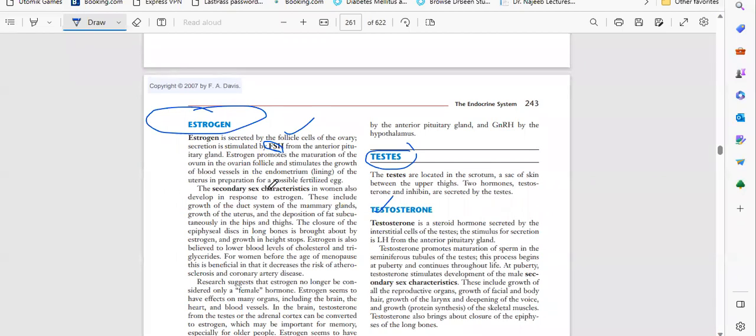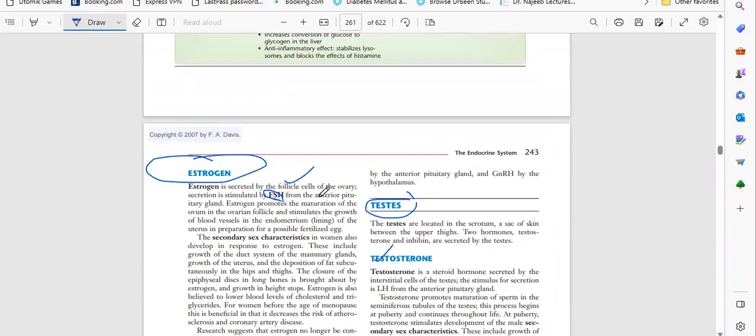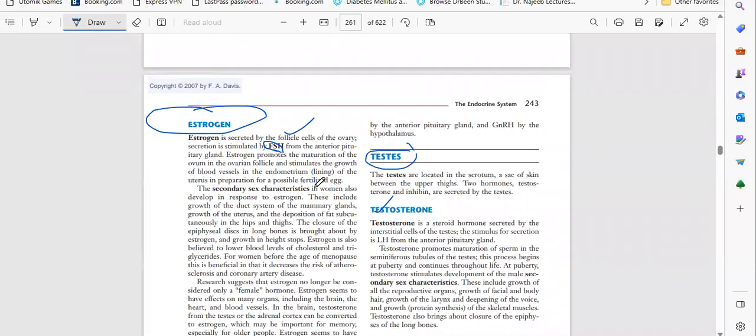Estrogen promotes the maturation of the ovum in the ovarian follicle and stimulates the growth of blood vessels in the endometrium, the lining of the uterus, in preparation for a possible fertilized egg. So what is the purpose of estrogen? It is to stimulate the secondary characters and to prepare for a new generation, the fertilized egg.